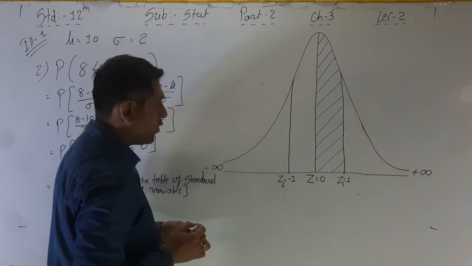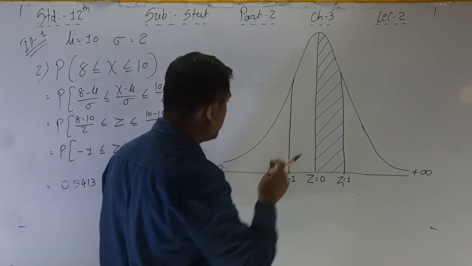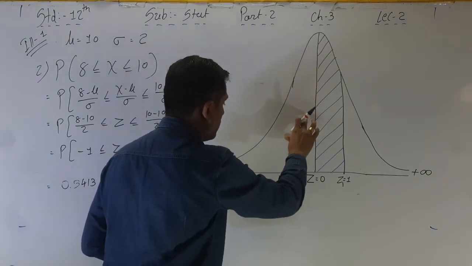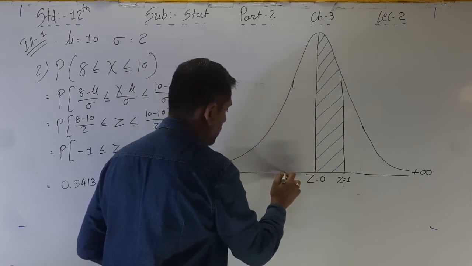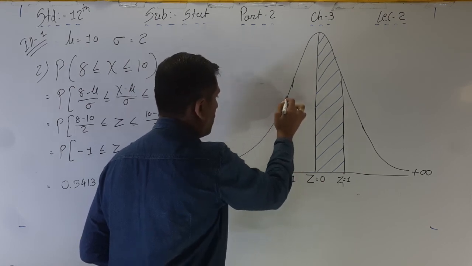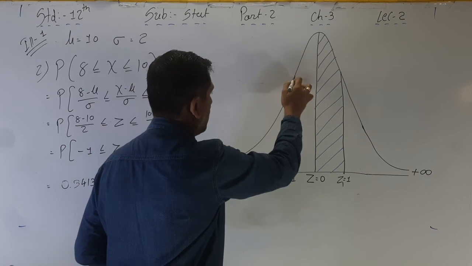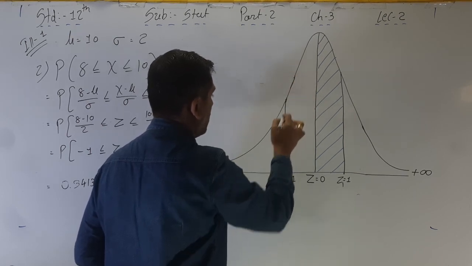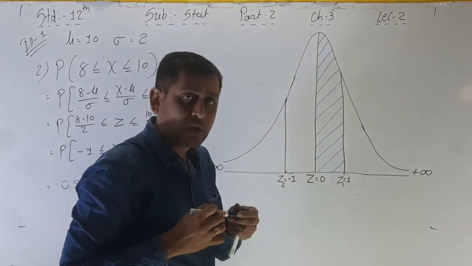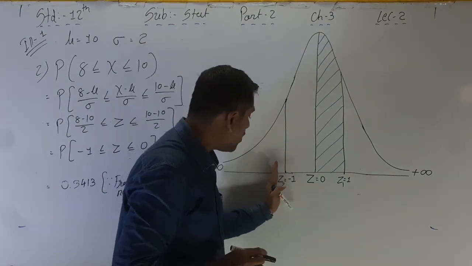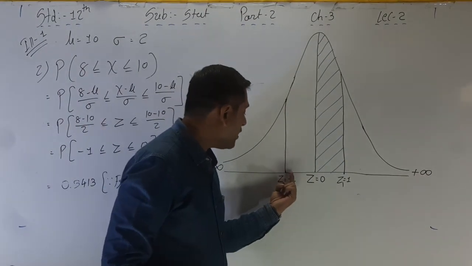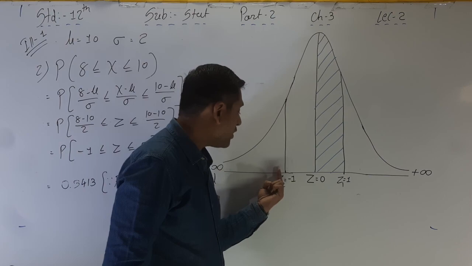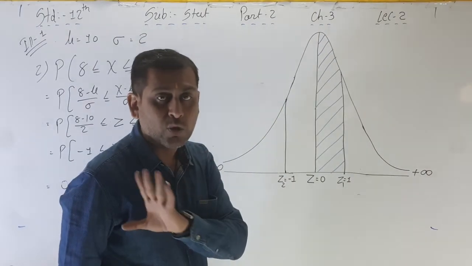So you can say that the value of Z2, see the approximate value I am taking, that's why. See, if you are taking here or here, there is no difference. If you are writing here as Z1 or Z2, there is no difference.